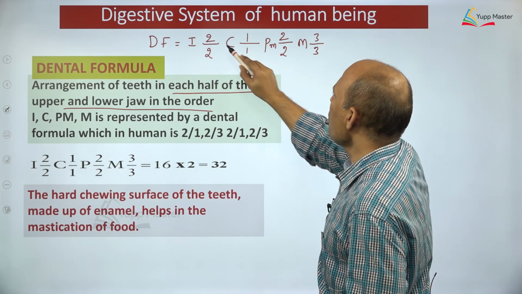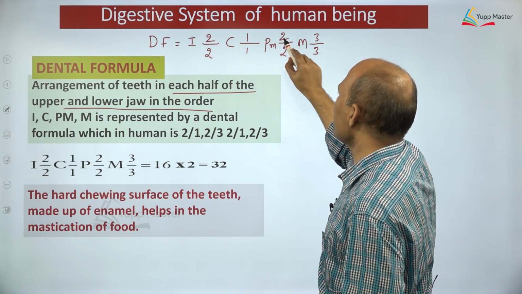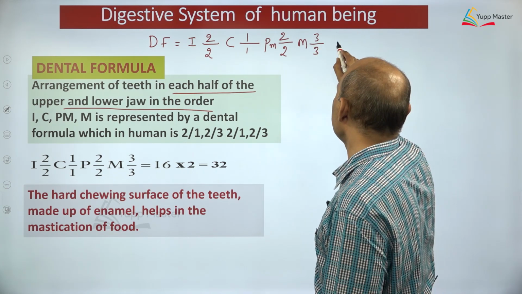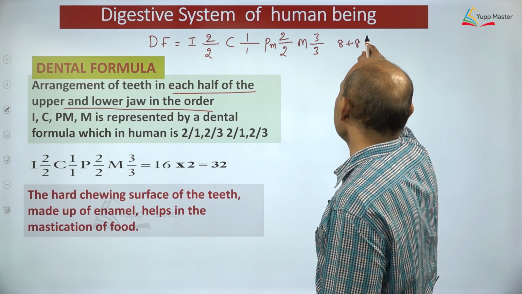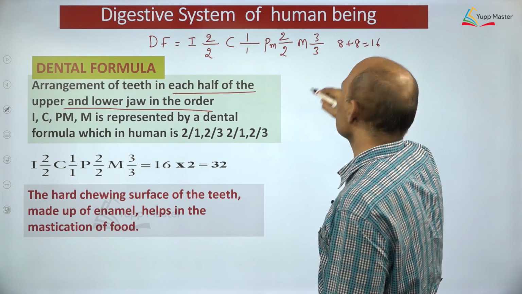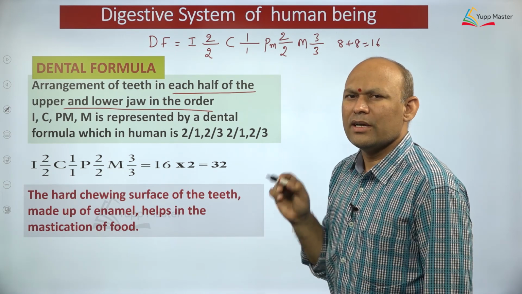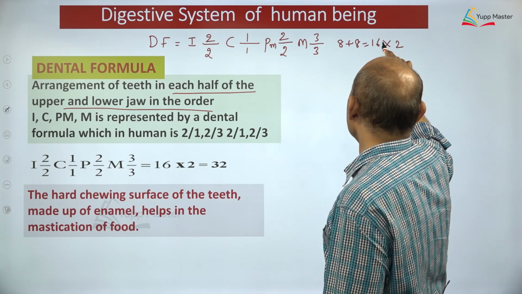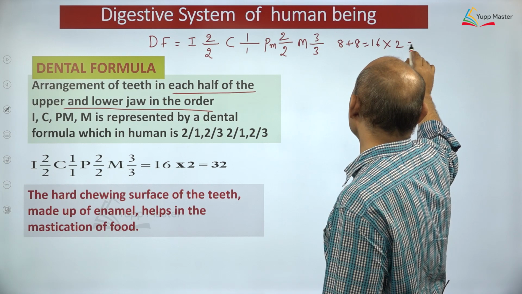Now what you need to do? 1, 2 plus 1, 3 plus 2, 5 plus 3, 8, right? 8 plus 8, dear students, 8 plus 8, right? So 8 plus 8, 16, right? So we have considered only what? Each half. So therefore there are 2 halves, so 16 into 2 is equal to 32.